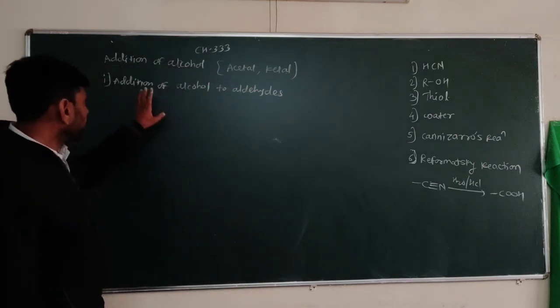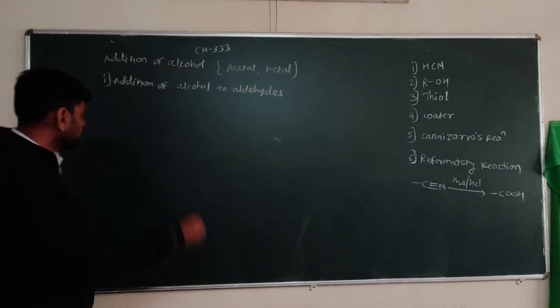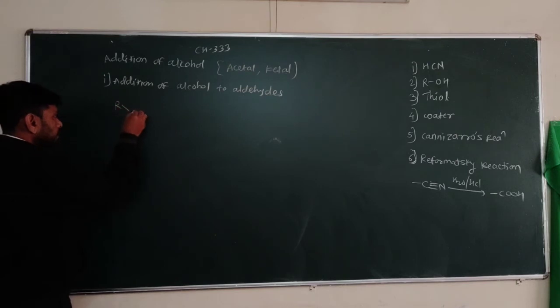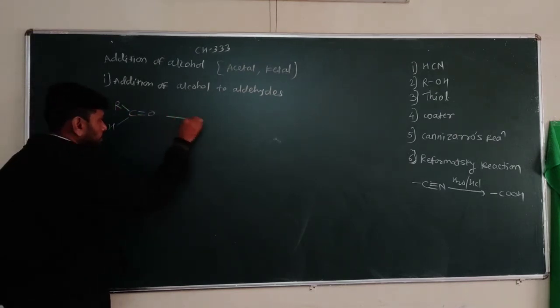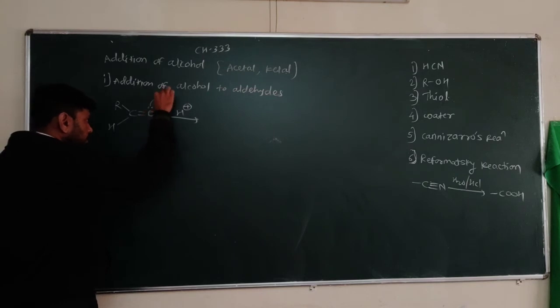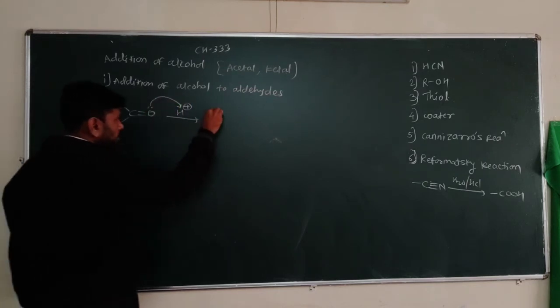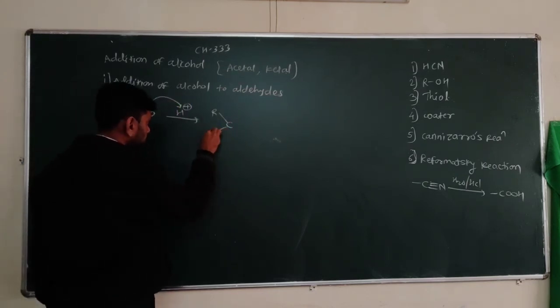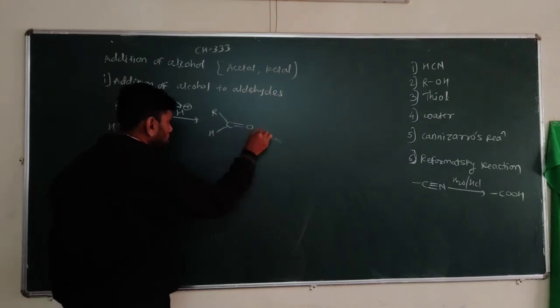So if we consider here aldehyde RCHO, first it reacts with acid, H plus. The lone pair on oxygen attacks this acid. So we get here RCH double bond OH plus.